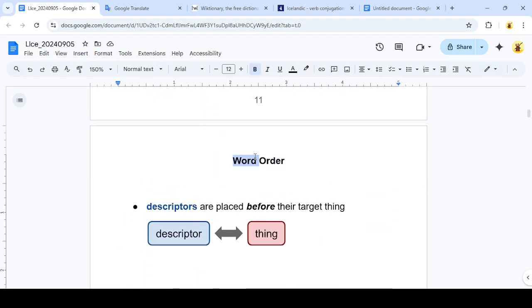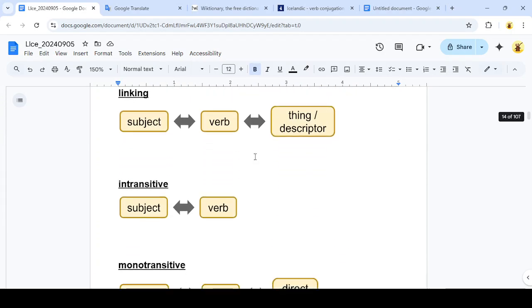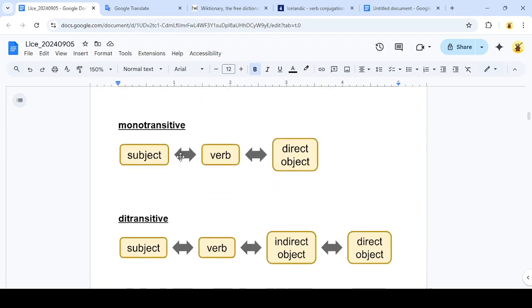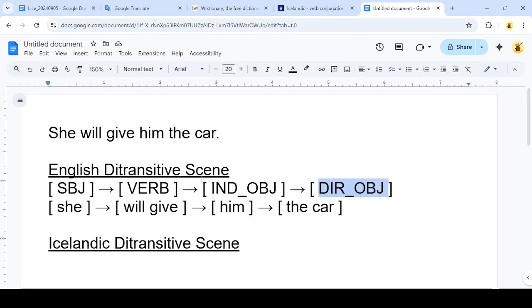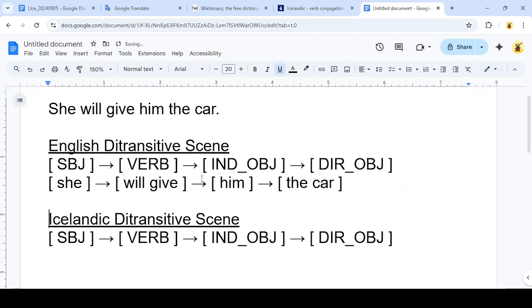right here. And there's a section on the ditransitive scene. So here's the Icelandic ditransitive scene. The four components are listed in the order of subject first, then verb, then indirect object, then direct object. So it happens to be the same as English. So I'm just going to go ahead and copy the same component order.